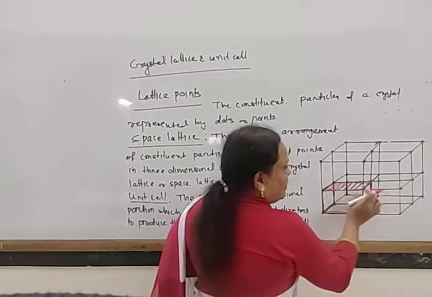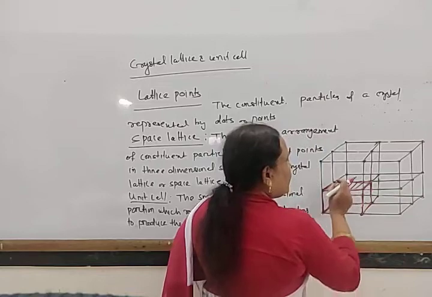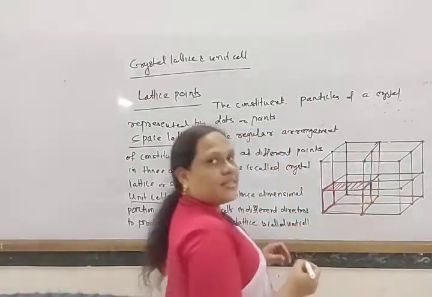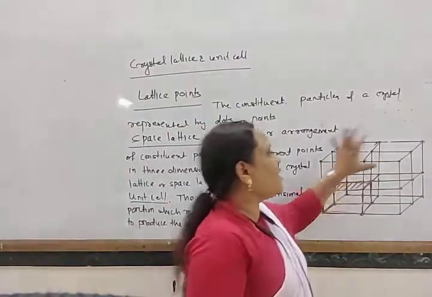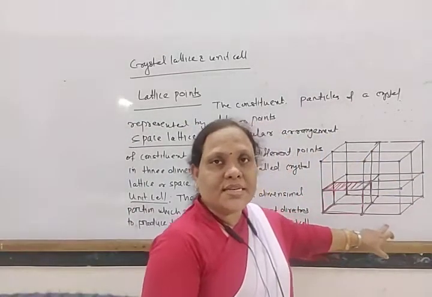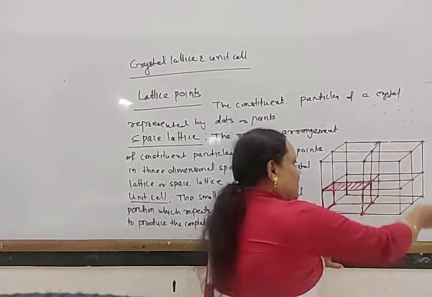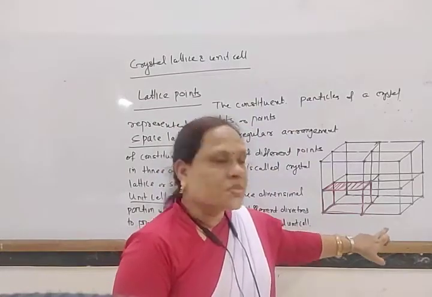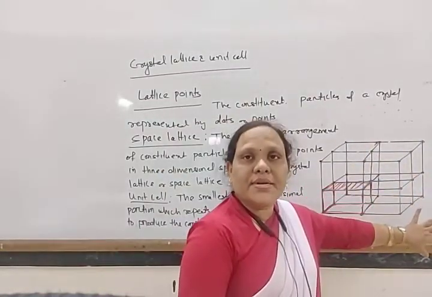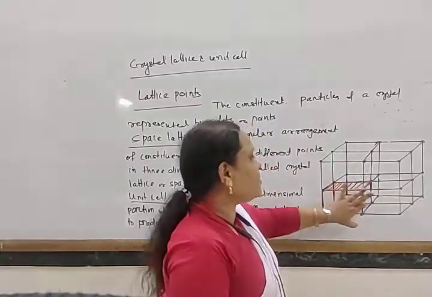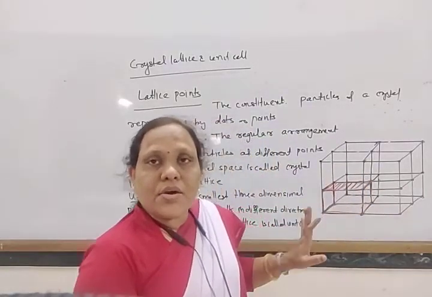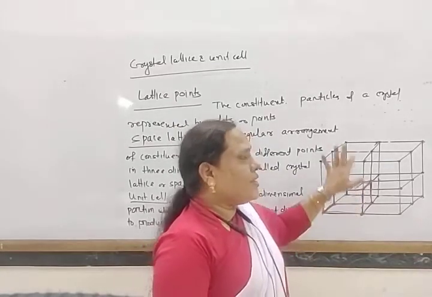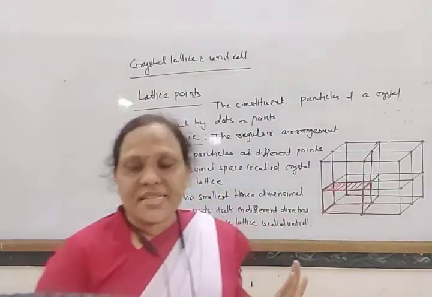So this portion is repeated along this axis, and this portion is repeated along this axis. Suppose x-axis, y-axis and z-axis. When this portion is repeated again and again, it gives the complete crystal structure. So if this is the complete crystal structure, then this small portion is the unit cell. Now it is clear what is a unit cell, what is a lattice point, what is a space lattice.